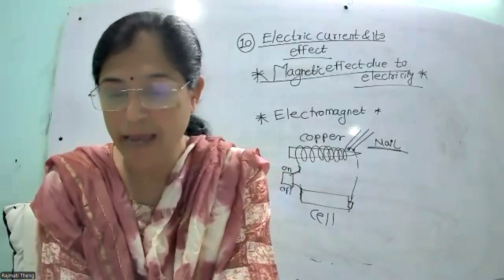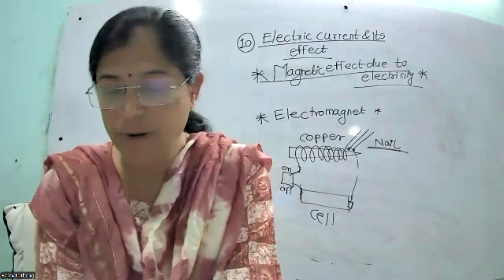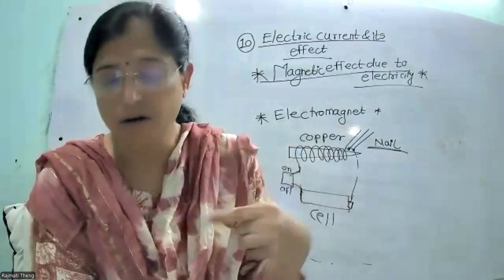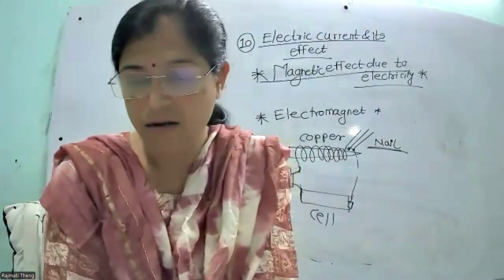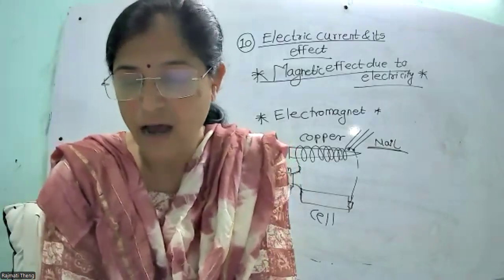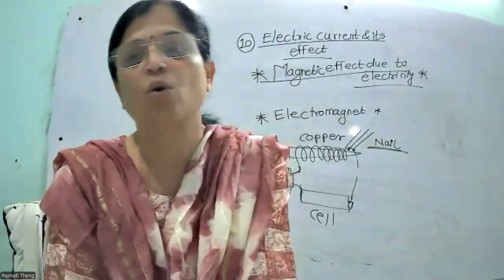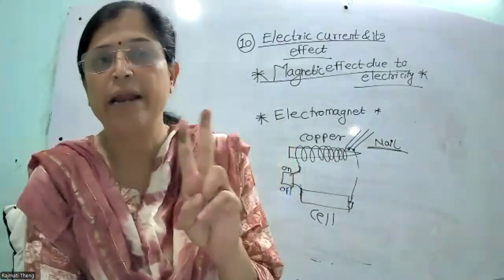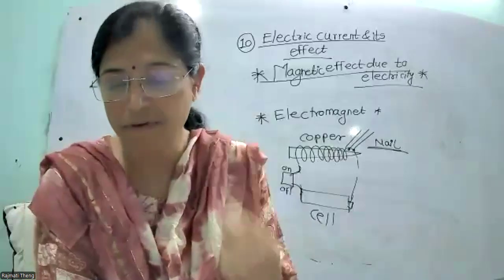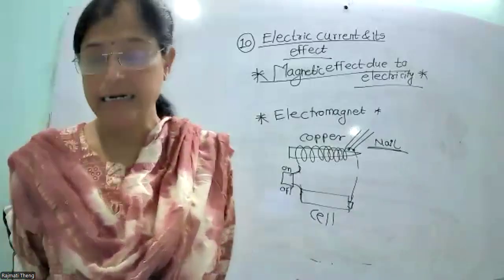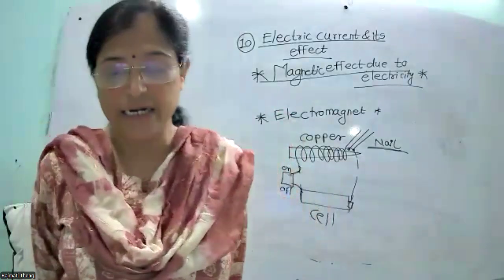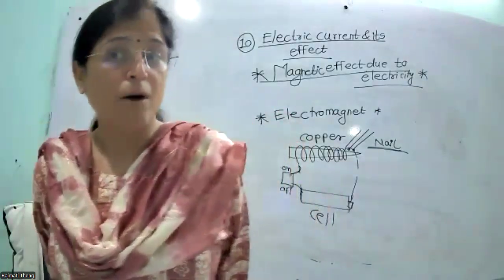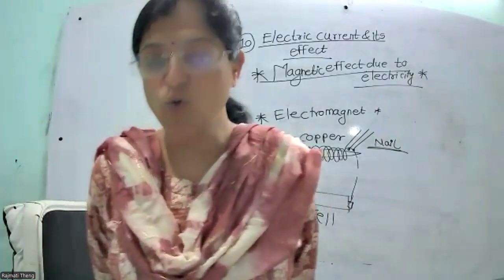So the electromagnet's strength depends on the number of turns of a wire per length and the amount of current passed through it. So this electromagnet depends on two factors. First, the number of turns of the wire per unit length, and second, the amount of current passing through it.